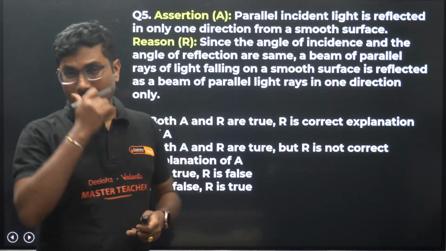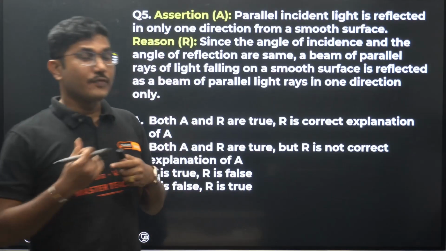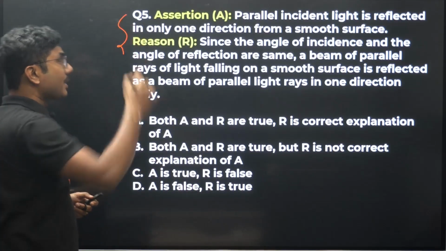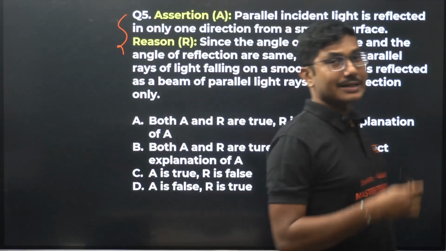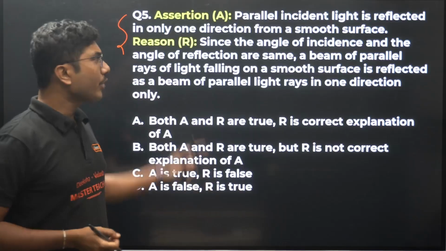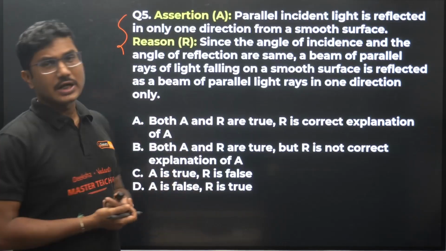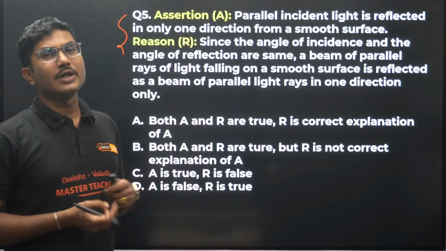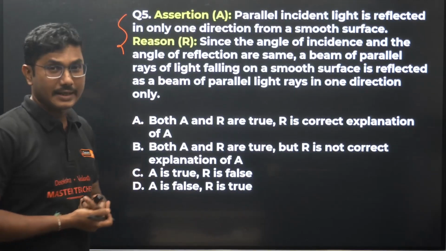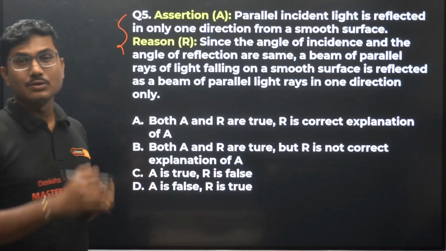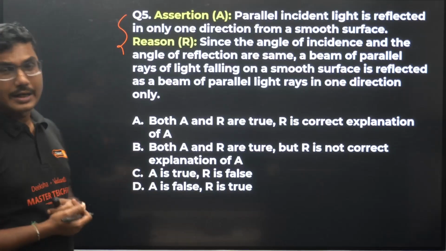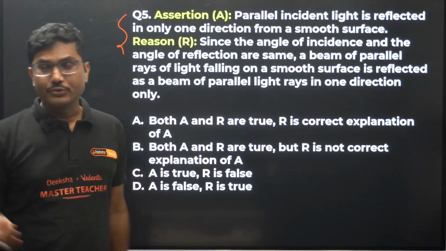So you have to choose whether the reason and assertion both are correct. Whenever you are answering a reason and assertion based question, first check if both of them are correct or not. If both of them are correct, then you have to check whether the reason is the correct explanation of the assertion. If one of them is incorrect, then definitely you can choose the answer. If both are correct, then you have to figure out whether the reason is the correct explanation or not. In that case, option A is correct. If both are correct but there is no relation, or they are independently correct, then option B will be the correct answer, and otherwise C and D you have to choose accordingly.